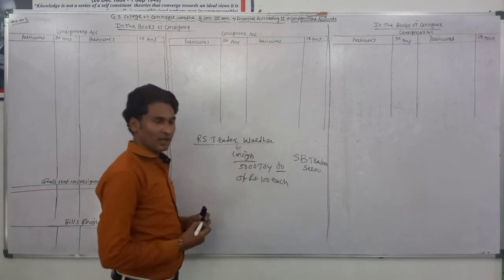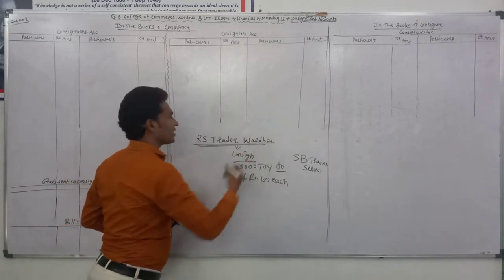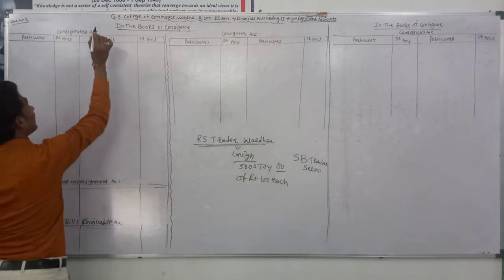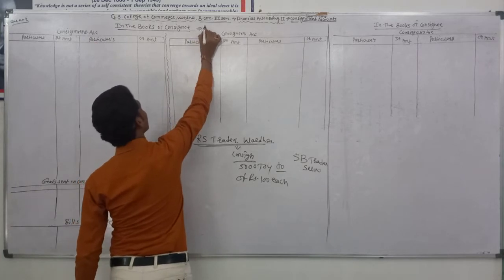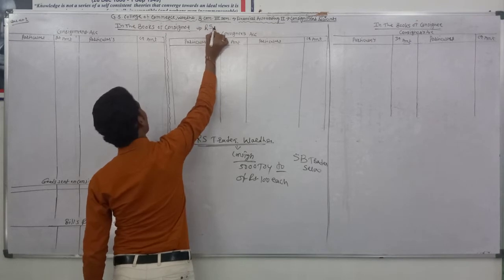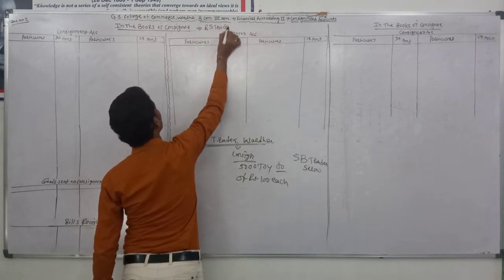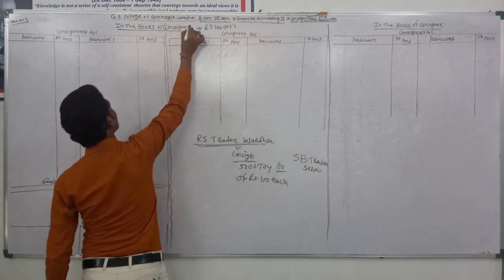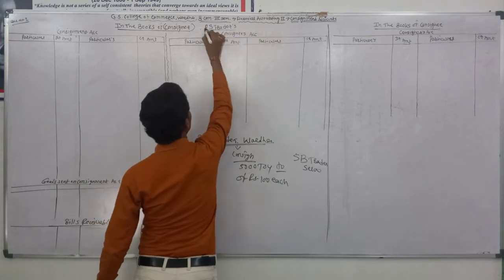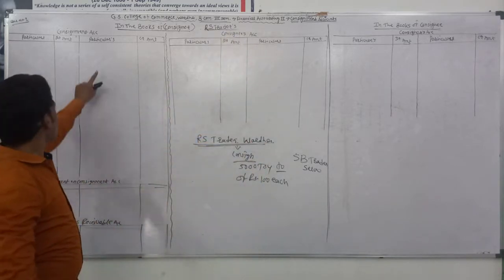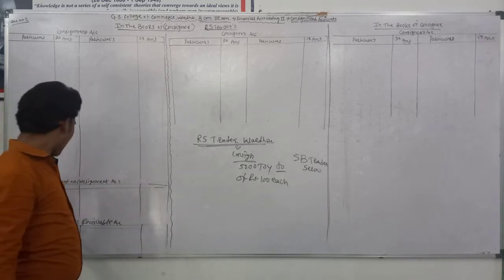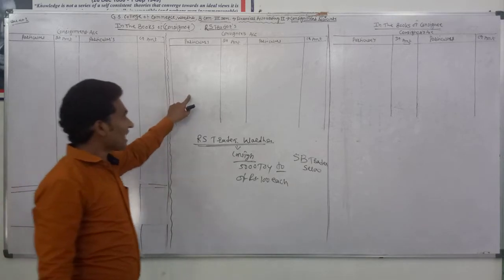Now in this example, RS Traders becomes the consignor. So in the books of consignor, it means in the books of RS Traders, we prepare the consignment account, goods sent on consignment account, and if they have it, the bills receivable account and the consignee's account.